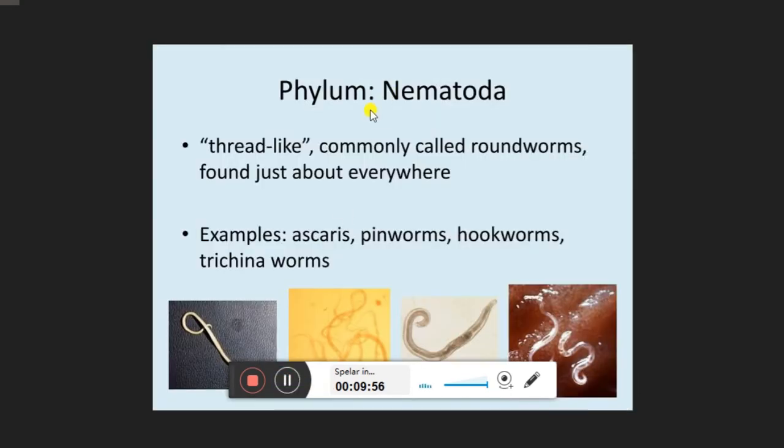Next is phylum Nematoda. That is a short name. Otherwise, it has the other name, Nematohelminthes, also known as the roundworms. All the roundworms are kept in this group. They do not have segments in their body. They are thread-like, commonly called roundworms, found just about everywhere. Examples are Ascaris, pinworms, hookworms, and trichina worms.